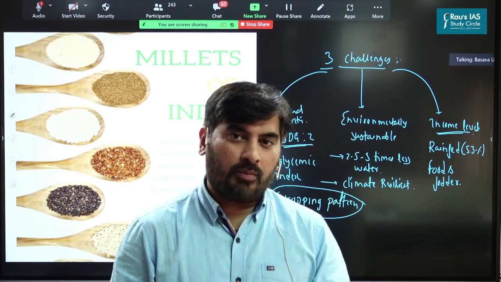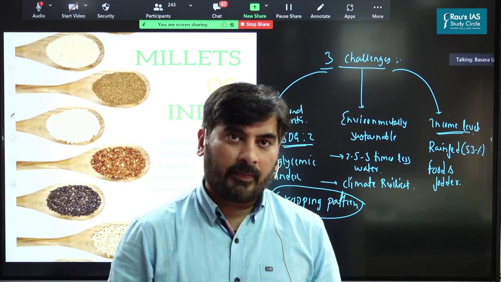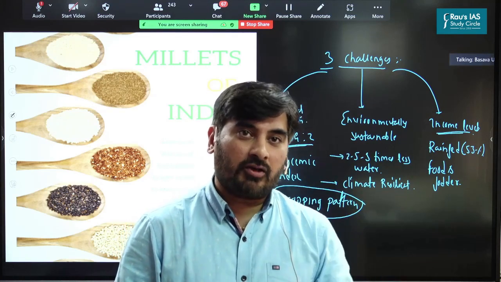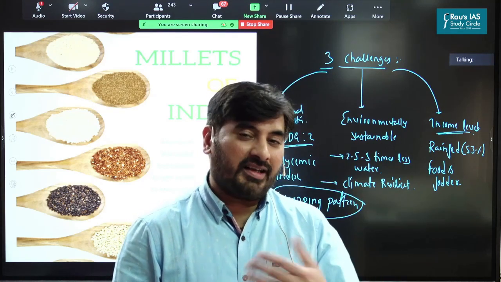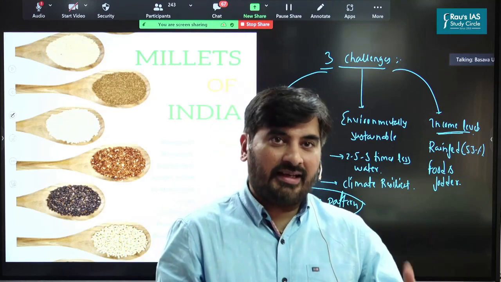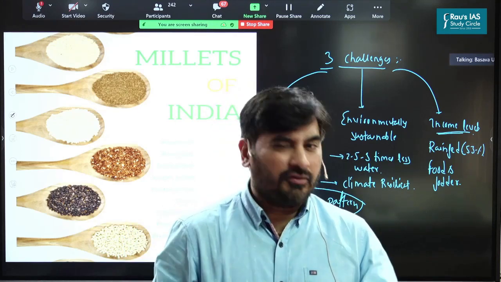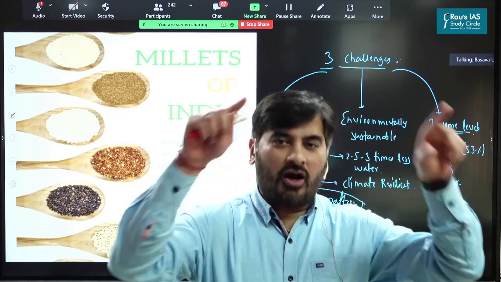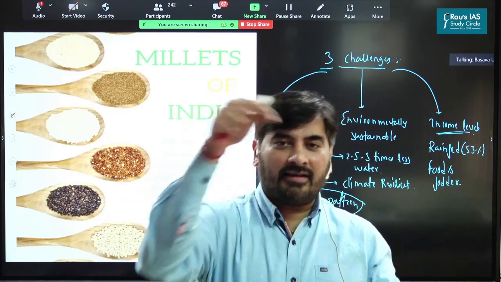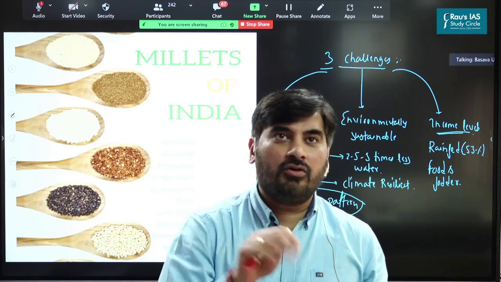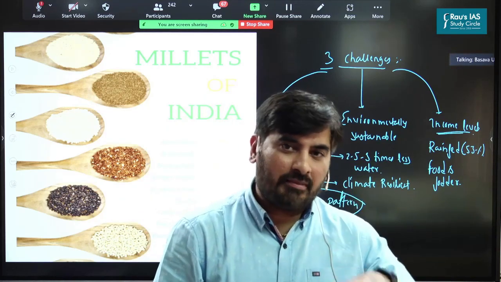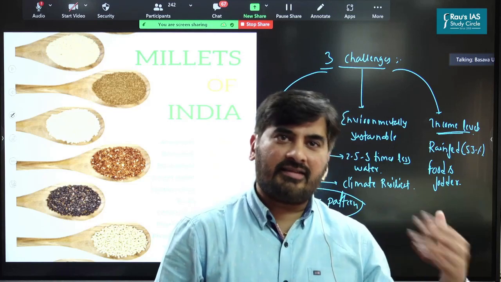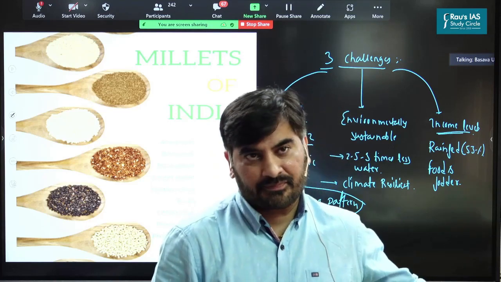What is the overall production of a particular crop? What is India's ranking with respect to production of a particular crop? What is the ranking of different states in India with respect to production of the crop? So these things you would have to incorporate. Plus, you could also incorporate a map of India to highlight that these are the regions where a particular crop is grown, right? So keeping in mind this requirement of the examination, let's understand the cropping pattern of millets.